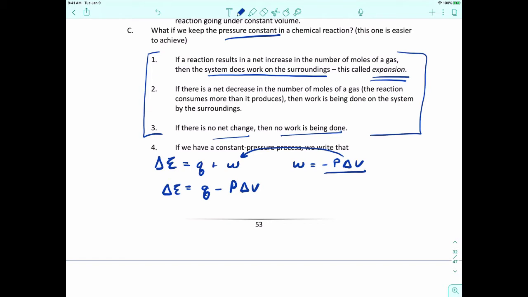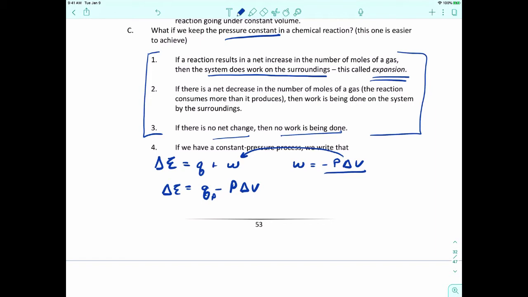Looking at this equation, P is already constant, it's not changing. So to indicate that we're holding pressure constant, I'm going to go up to the Q, and just like we did last time by writing a V, I'm going to put a P in the subscript. That indicates that the reaction is being held at constant pressure.